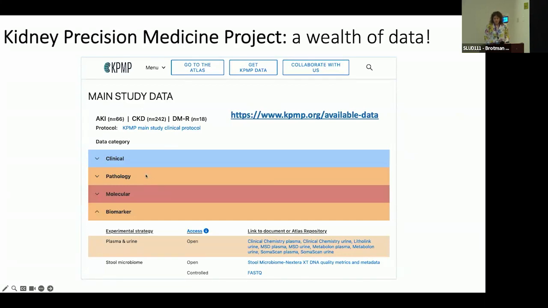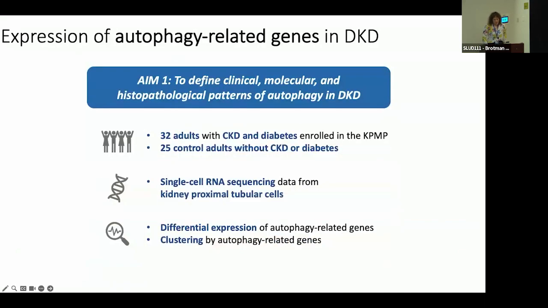Those who have been itching to use KPMP data will be excited to hear that as of March of this year, there's a new trove of data openly available on the KPMP website, accessible through this link here. And this includes not only single cell RNA sequencing data that anyone can download, but also biomarker and SomaScan data in blood and urine. And this most recent data release is what I use for the work I'll be showing today. So yes, I generated all of this within the last 2 weeks, so it is very preliminary.